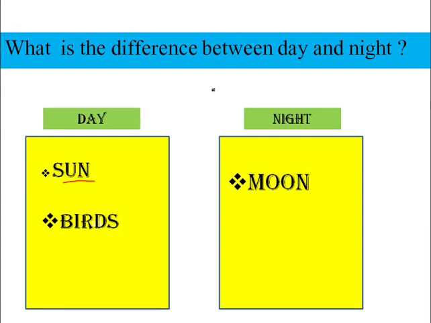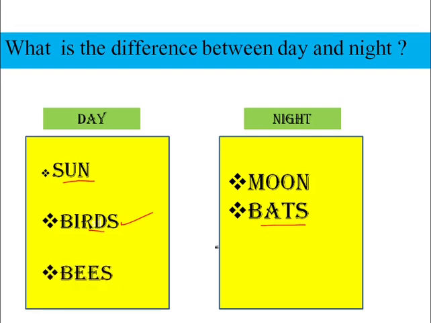Next, what we see in the day? During the day, we see birds. They fly during the day, but at the night they all go off to sleep. Instead of birds, we see bats in the sky at the night.